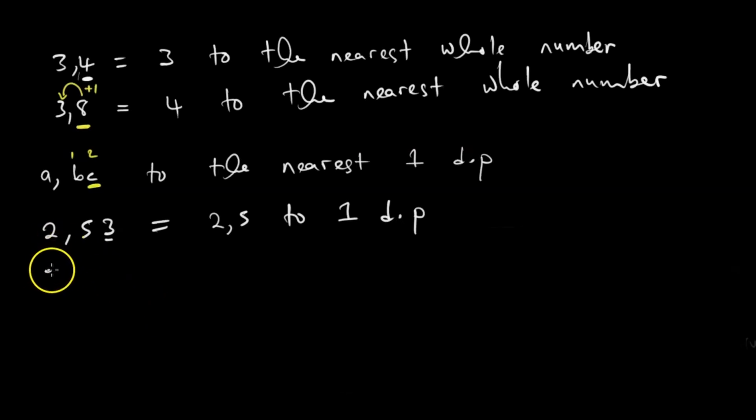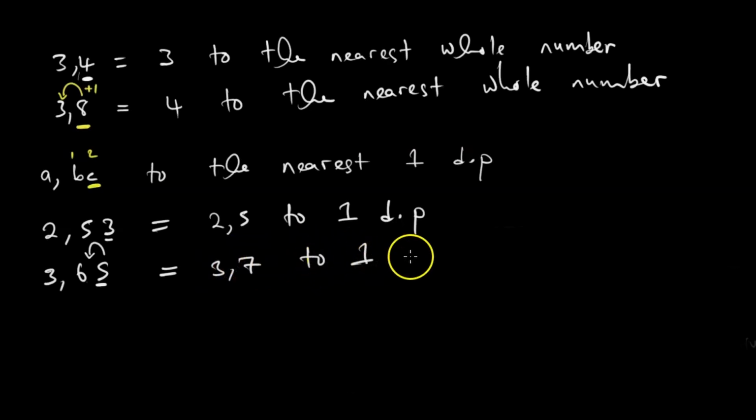But if it came out as 3.65, like that, then this 5 is 5 and greater. It means there is a rounding off effect, so we add 1 here: 3.7 to 1 decimal place, like that. Okay, let us look at a certain special case.